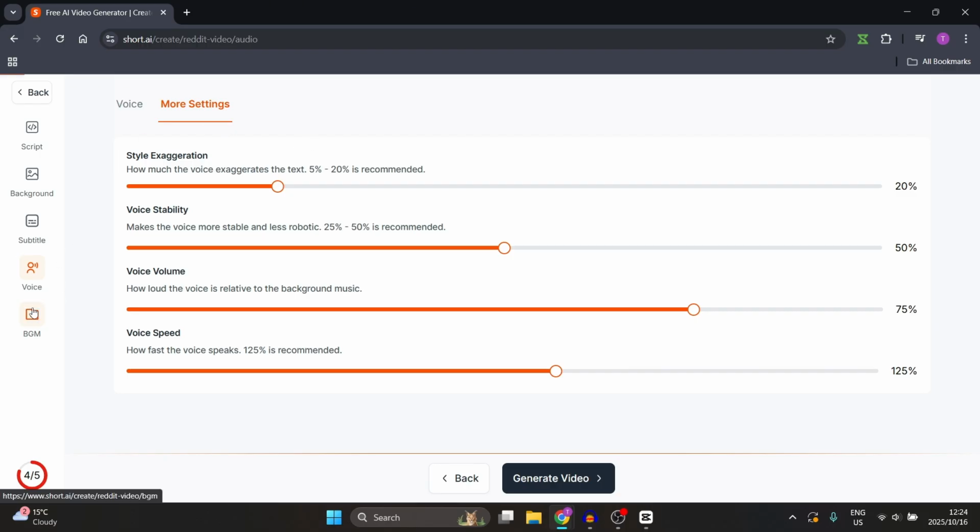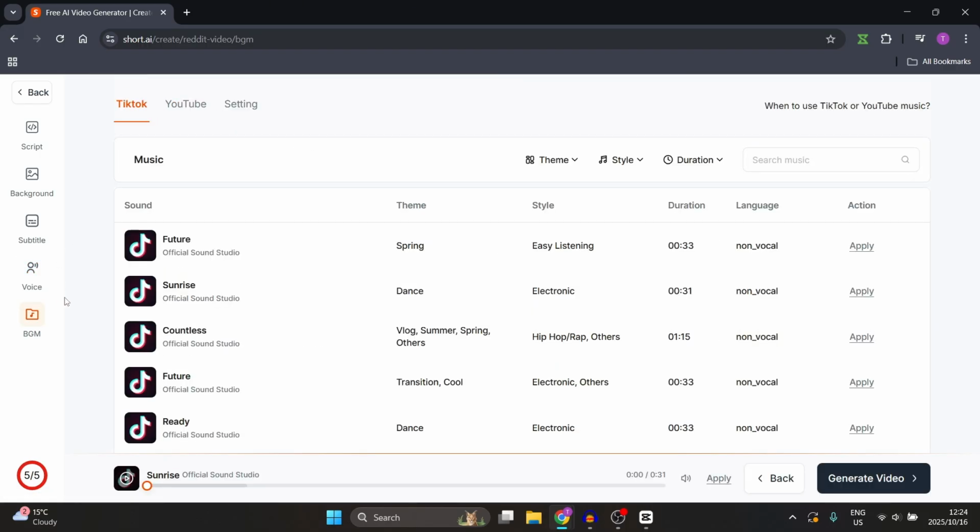If you're going down here to background music, again, you will be able to choose background music that will suit your specific needs. These are official sounds that you will be able to find on TikTok. So if you are posting directly to TikTok, you can use these sounds and you will not have any copyright infringements. That's the nice thing about it.